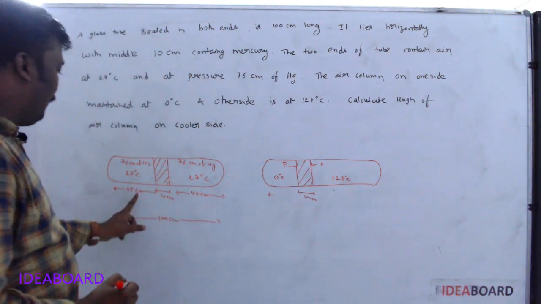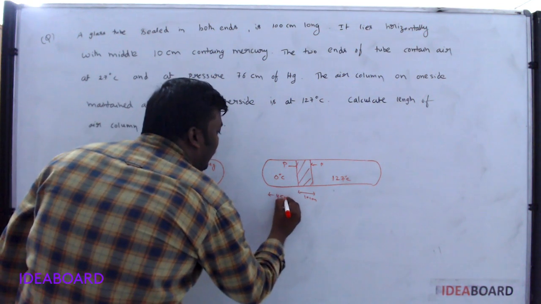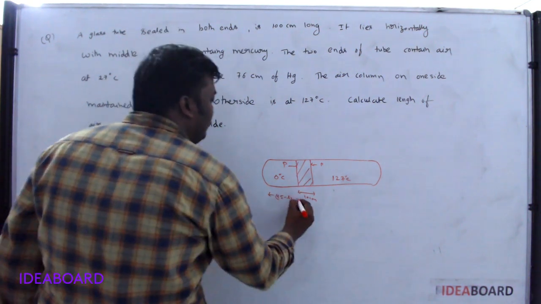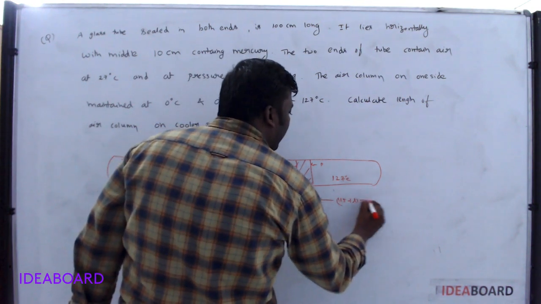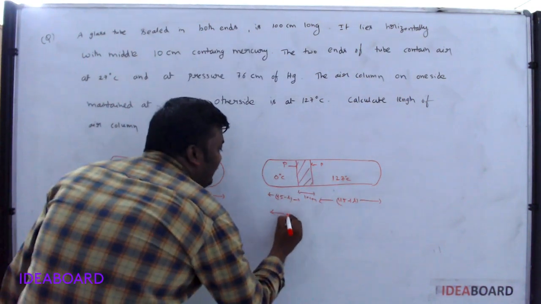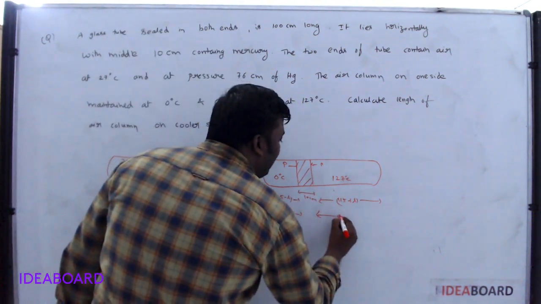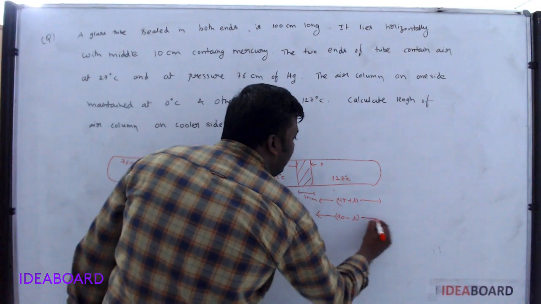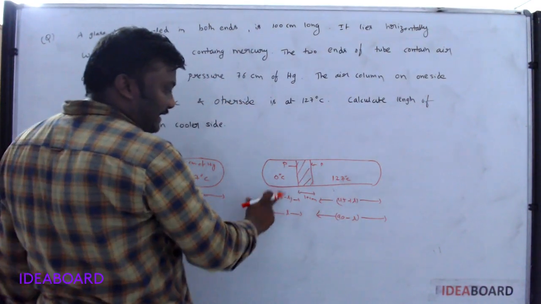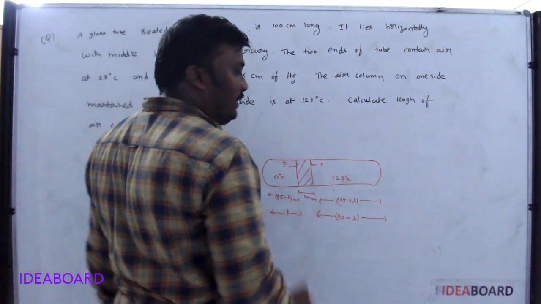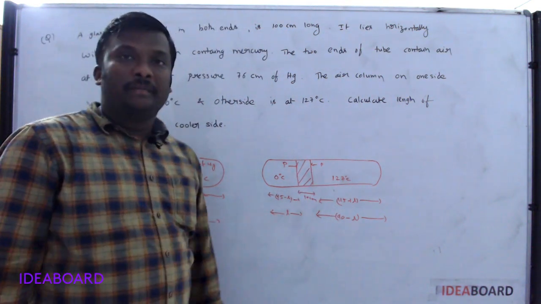This length initially is 45. Now I take this length as 45 minus L. This length is taken as 45 plus L. Otherwise, if you take this length as L, 10 centimeters is over, hence this length is 90 minus L. So total 100, out of 100, 10 centimeters is over, and this I take as L, hence it is 90 minus L. Your wish, you can take this value or this value.